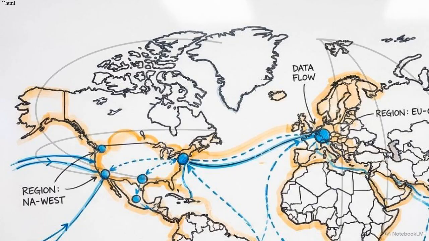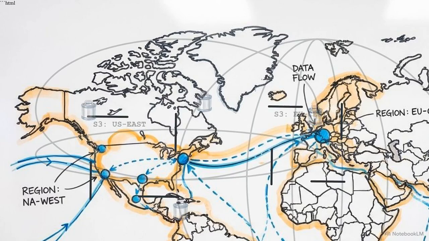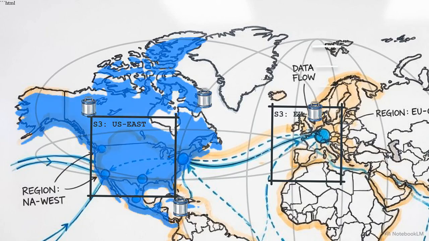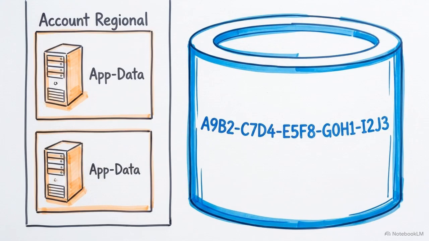Although the AWS console presents a unified interface, every bucket is physically anchored to a single AWS region at the moment of creation. This regional selection is permanent, dictating the physical boundaries for data residency compliance and the baseline for network latency. S3 routes requests globally by utilizing a shared global namespace, which connects these regional buckets into a single DNS routing tree. This is distinct from an account regional namespace, where standard resource names are isolated to a specific account or region and can be reused.